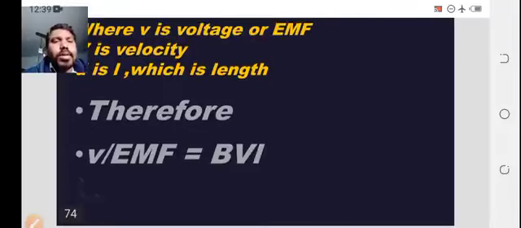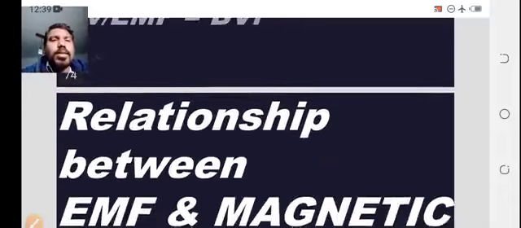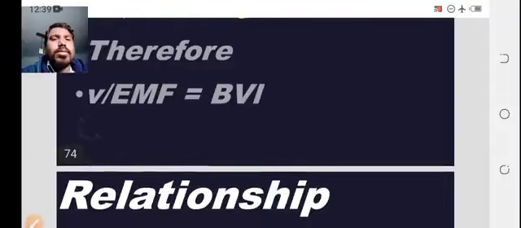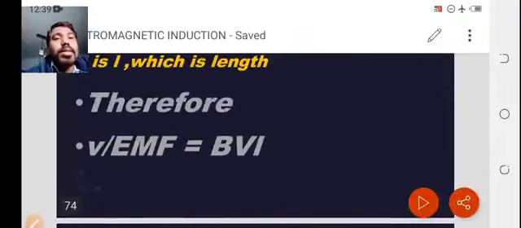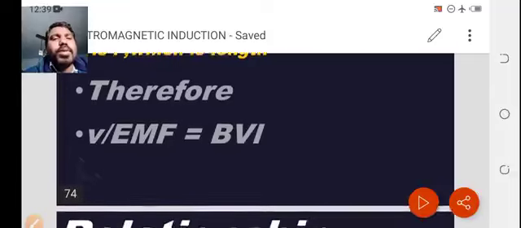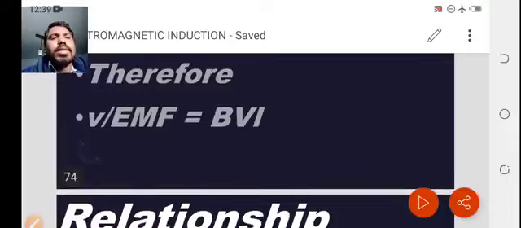Therefore the voltage or electromotive force is equal to BVL, the magnetic field, velocity and length.